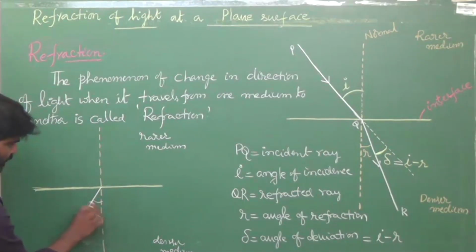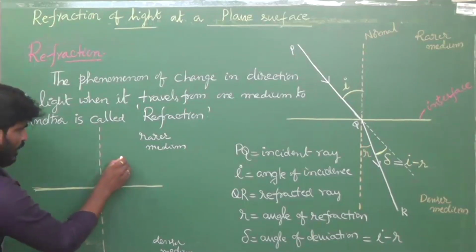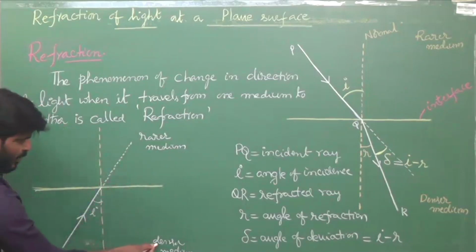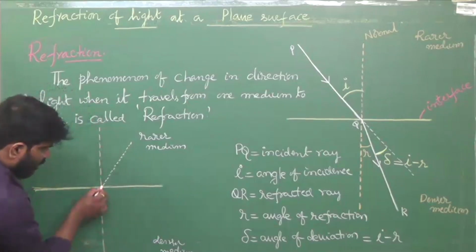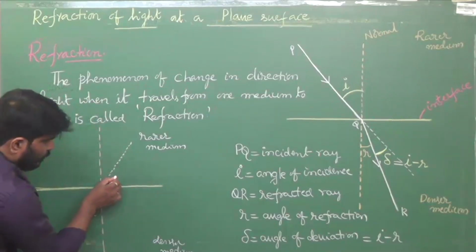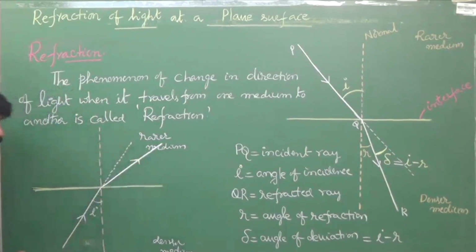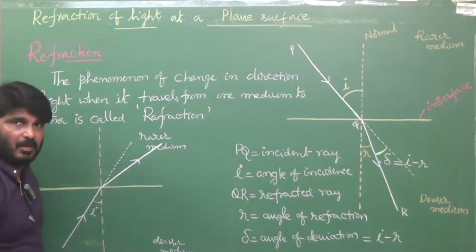This is angle of incidence. If the medium were the same, the light would have traveled in that direction, but here the medium is different. So now tell me, when it enters from denser to rarer, what happens to speed? Speed increases. That's why it bends away from the normal. It's very simple. Why does it bend? It should bend away from the normal.